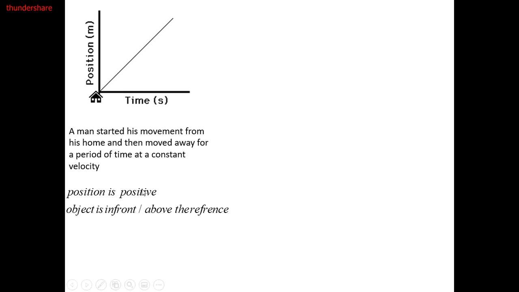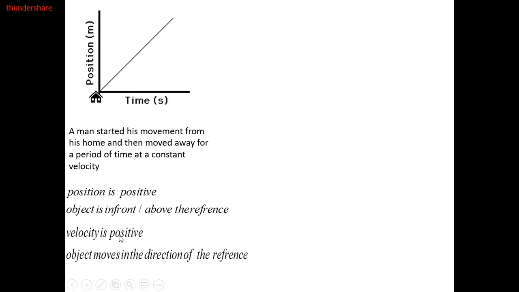Position is positive because this is the positive direction of the y-axis. This means that the object is in front of or above the reference. For example, we have a house here and the body is moving in front of it, not behind the house. If it was moving behind the house, it would be downward. This would mean that the position is negative.